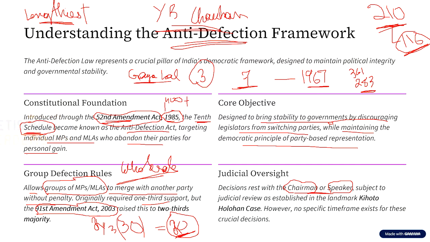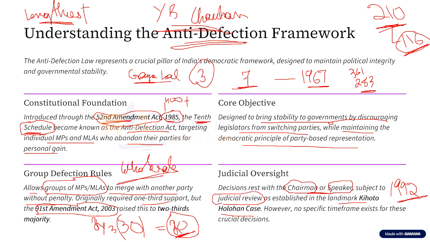Now let us assume that the speaker or the chairperson or the presiding officer of the house has ruled that a person has been disqualified or not. Now, can this be questioned in the court of law? When this 10th Schedule was inserted into the Constitution of India, it said that the speaker's decision cannot be questioned by the court of law. However, in the landmark Kihoto Hollohan case of the year 1992, the Supreme Court said that judicial review is also applicable for the decision of the speaker or chairperson.